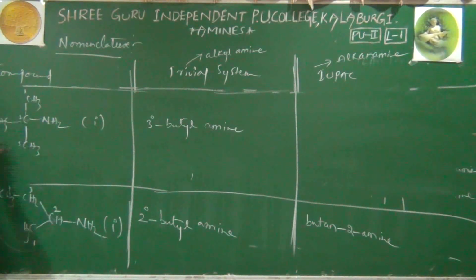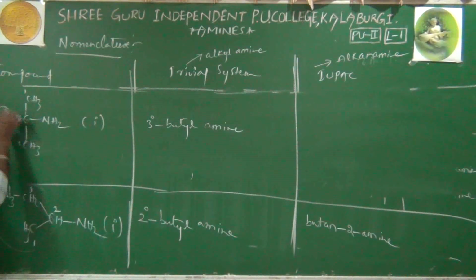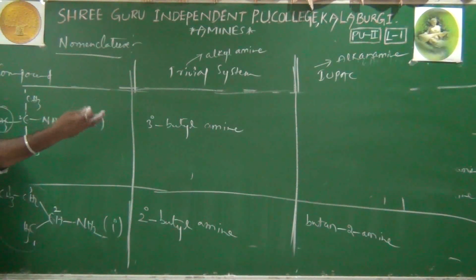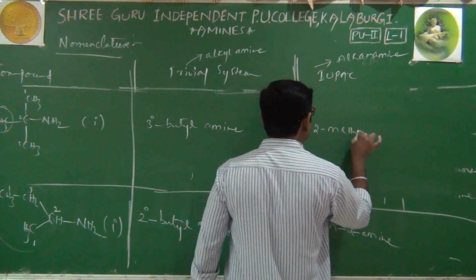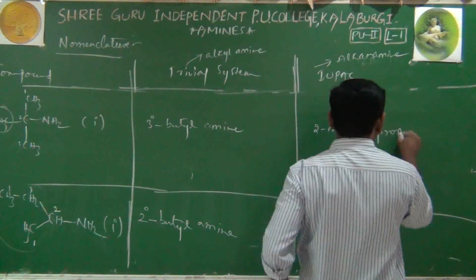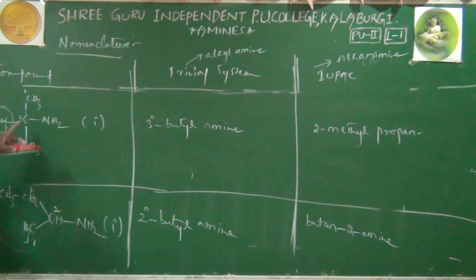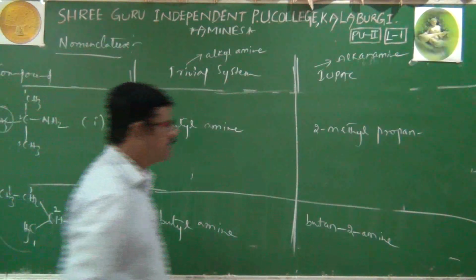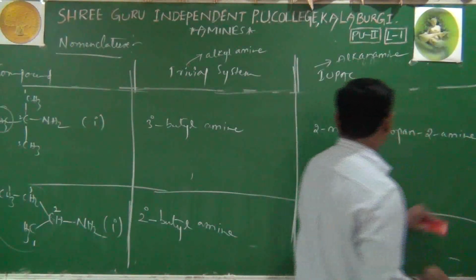Now again to this carbon we have not given any number. Means that is not part and parcel of parent chain. It's just branch only. Now we'll write its IUPAC name. In that IUPAC name, total 3 carbons only present in the parent chain. That's why its name is 2-methyl. First we will mention the branch name. 2-methyl propane. Again, last letter E will be removed. Propane 2-amine. That's it. 2-methylpropan-2-amine is its IUPAC name.